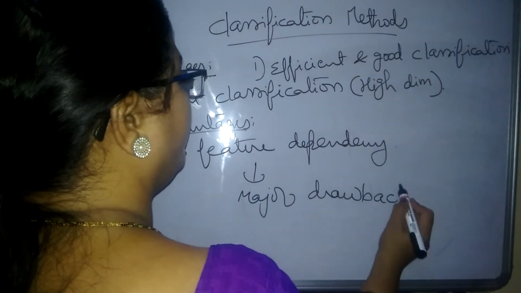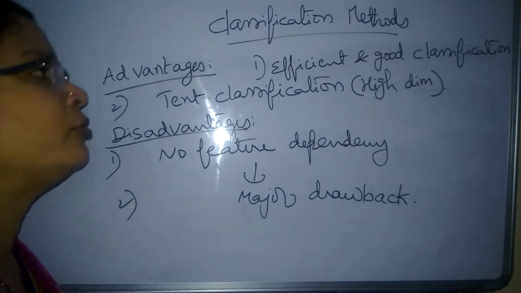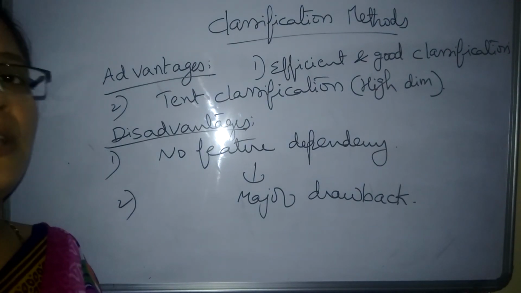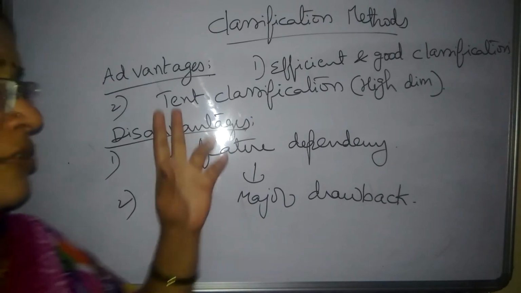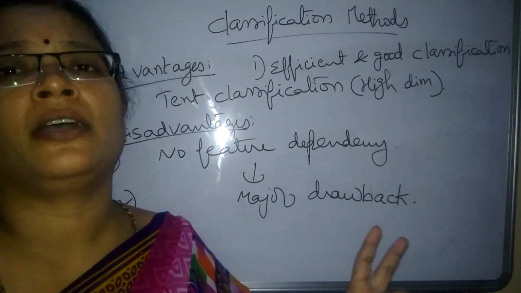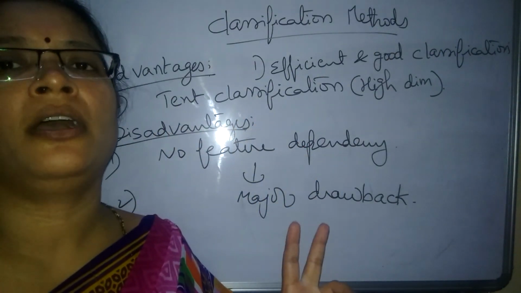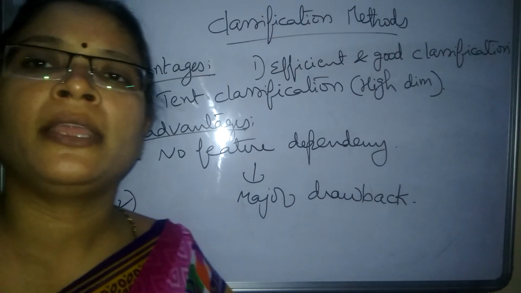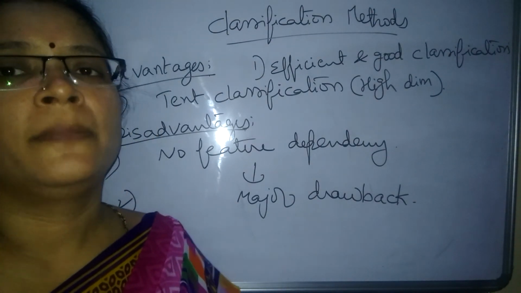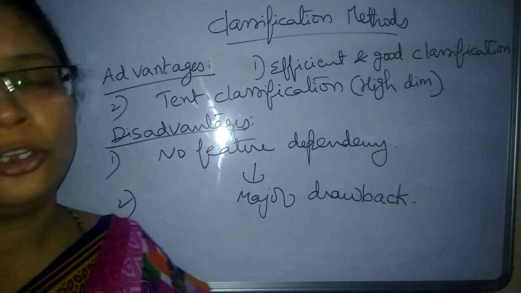So like this, we have so many pros and cons for Naive-Bayes, and even though it has its own disadvantages, it is good classification for text data and high dimensional text data, whose best examples are sentiment analysis and classification of articles and documents.